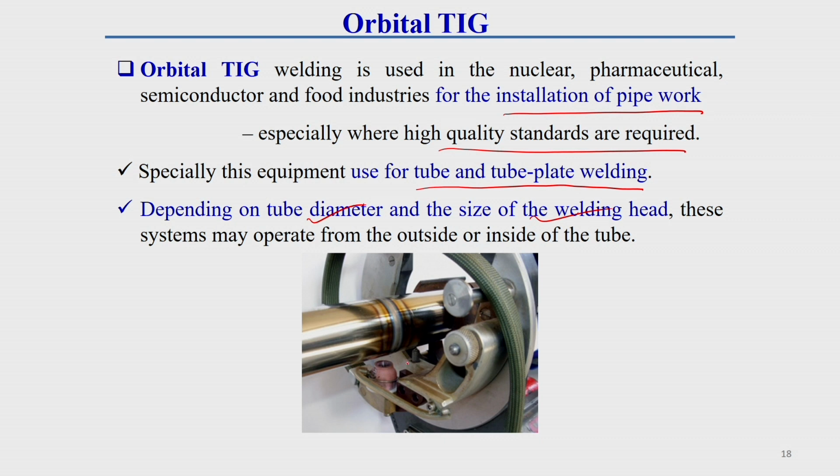Here you can see a pipe which is welded by this orbital TIG welding process. Here you see the orbital TIG welding head is set up outside. The pipe is rotated by some rotating mechanism, and an arc is generated between the workpiece and the electrode. Then we can join these two pipes. Due to the rotation of the pipe and the supply of arc heat, we can join this pipe. Here it is showing like this.